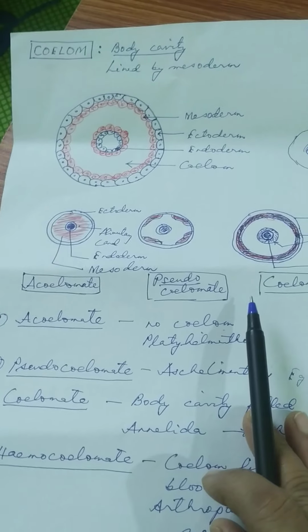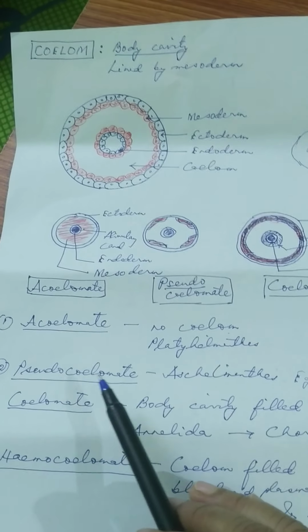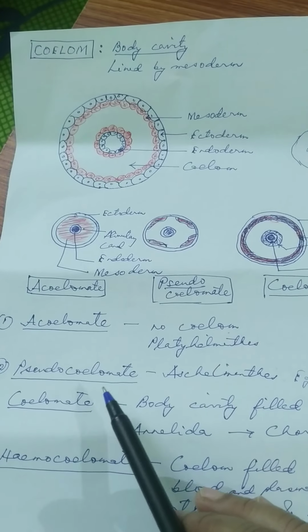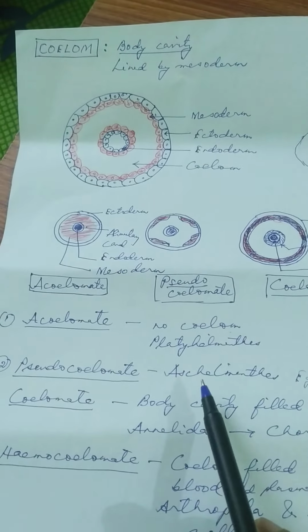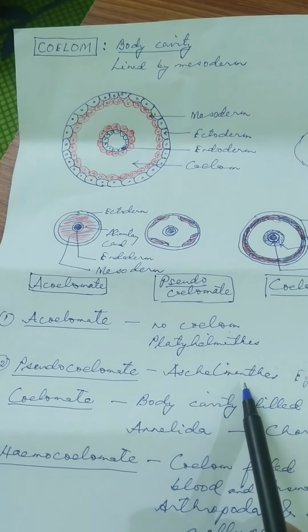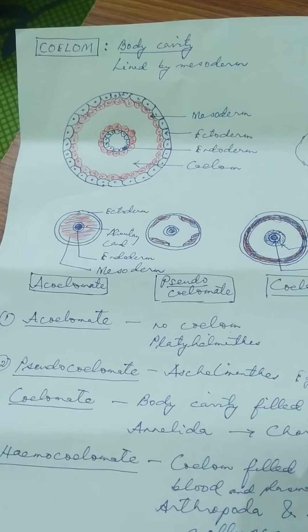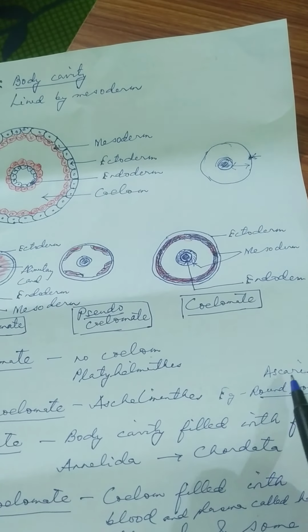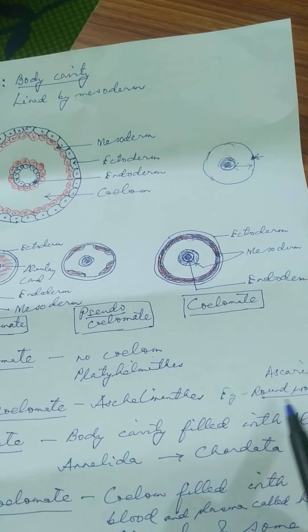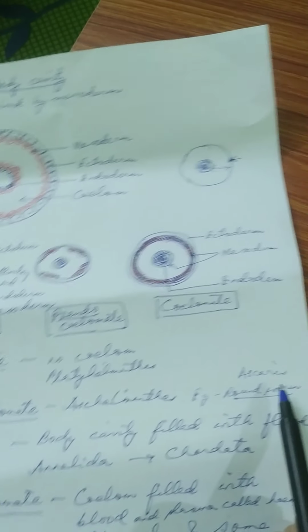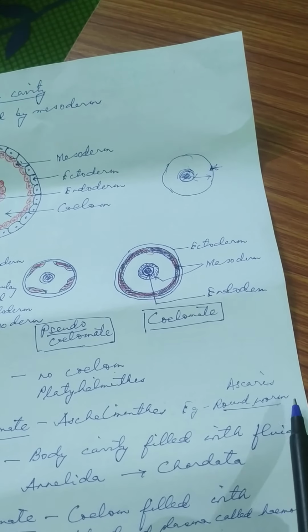Pseudocoelomate animals are found in Aschelminthes, for example Ascaris. Ascaris is the scientific name and the common name is roundworm.